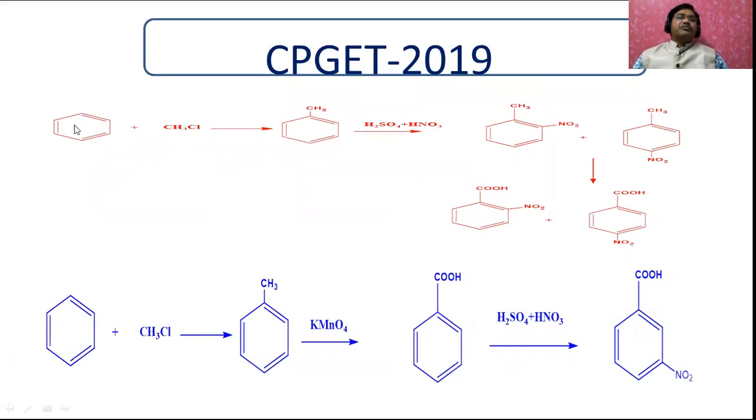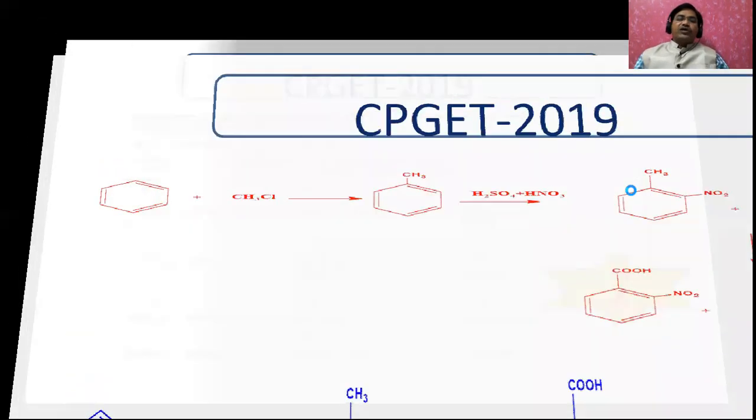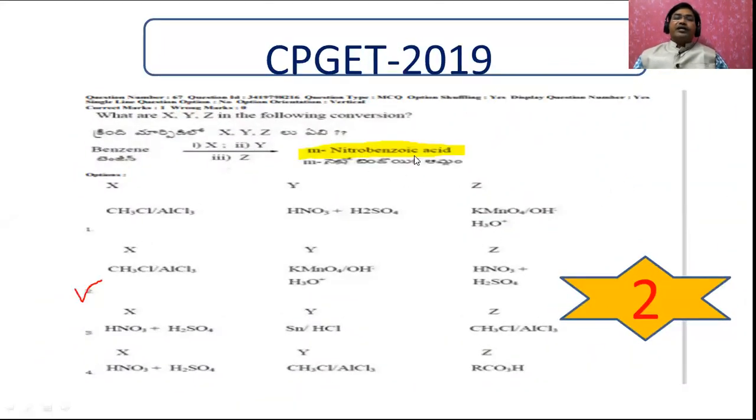This is the first option. When benzene is treated with methyl chloride in the presence of anhydrous AlCl3, this is going to be a Friedel-Crafts alkylation. You will get methyl benzene. When methyl benzene is treated with sulfuric acid and nitric acid, it is a nitration mixture. Nitration of the benzene takes place, because the methyl group is an ortho para directing group, and that's why you will get the ortho and para nitro positions, and finally it is treated with KMnO4 or an oxidizing reagent. You will get this compound. Therefore our answer should be meta-nitrobenzoic acid.